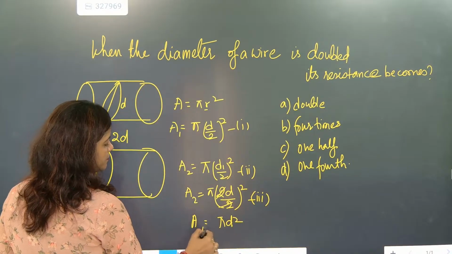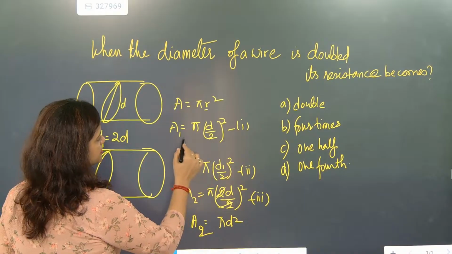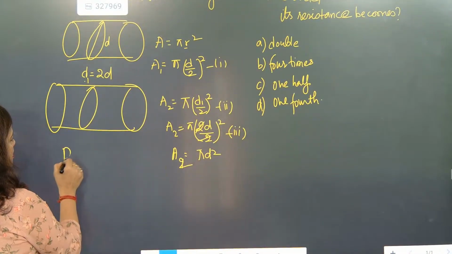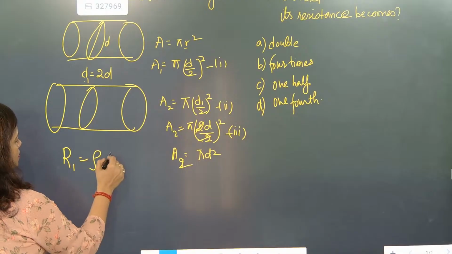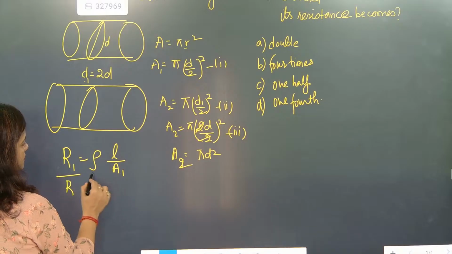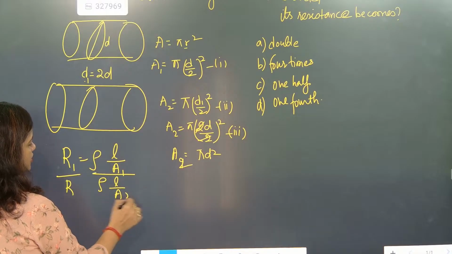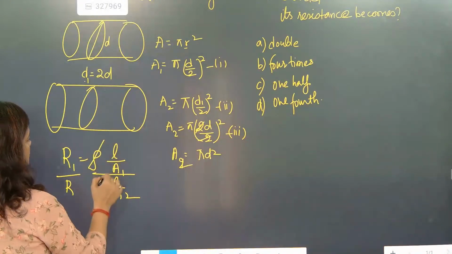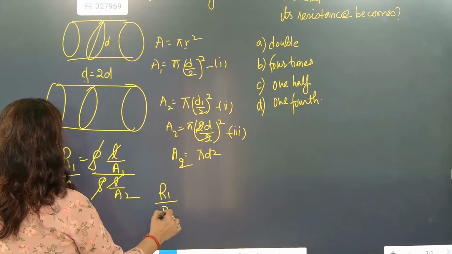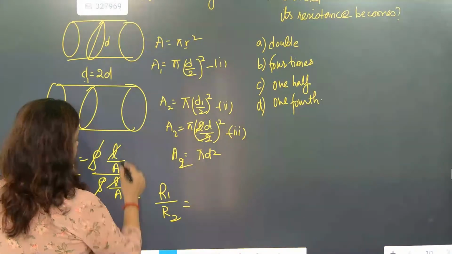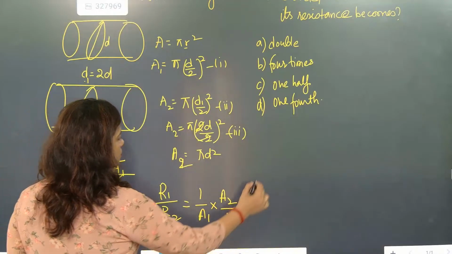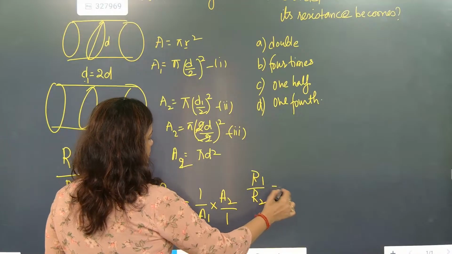This is A2 area and A1 area is this. So now, because resistance means everything remains the same. First, resistance R1 is equal to rho L by A1, divided by R2, which is rho L by A2, because only the area is changing, the rest of the things are the same. So this cancels, this cancels. So R1 by R2 is equal to 1 by A1 into A2 by 1. So R1 by R2 is equal to A2 by A1.